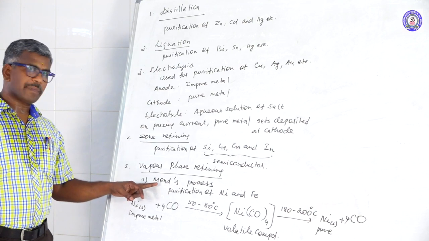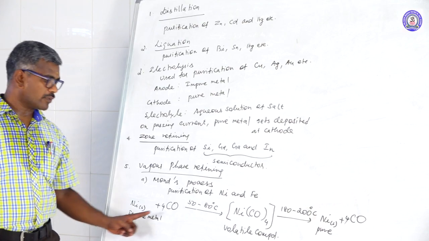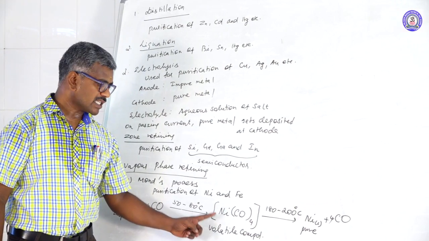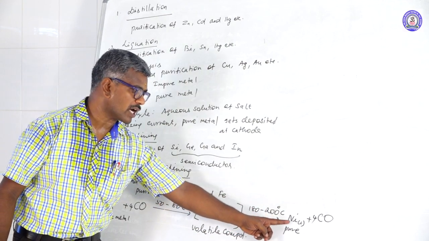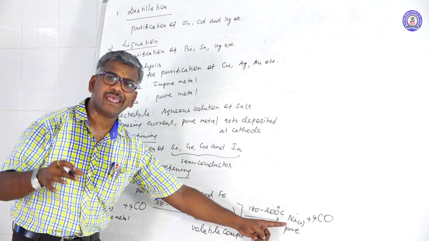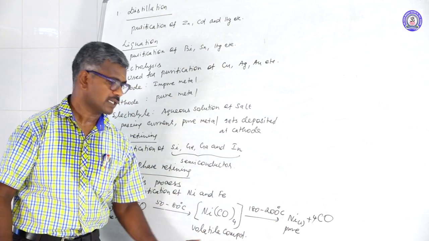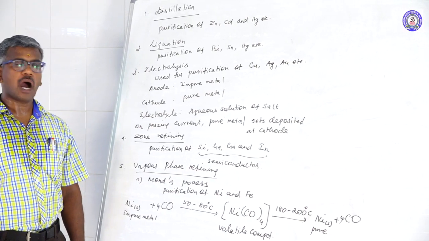What is the major importance of Mond's process? Impure metal is converted into a volatile compound. This volatile compound decomposes at 200 degrees Celsius to form pure metal. The pure metal's melting point is higher than this temperature. This process is known as Mond's process. Another process, van Arkel process.